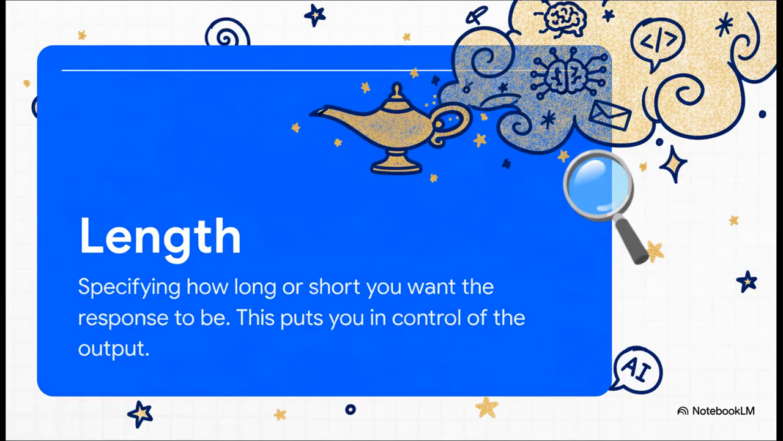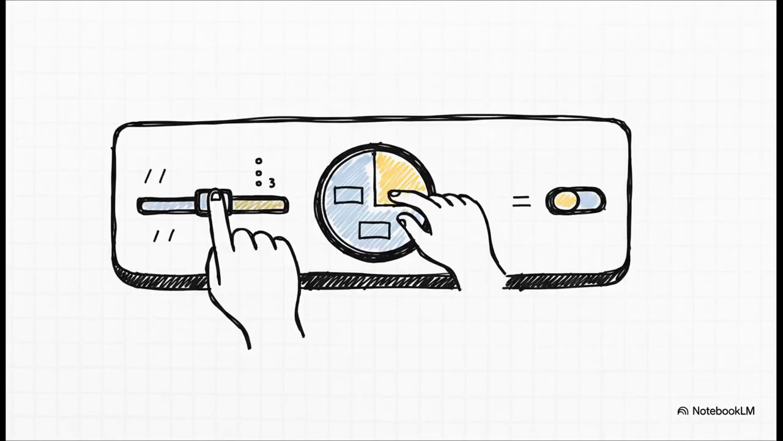Next up, L is for length. Have you ever asked for a quick summary and gotten a giant wall of text? Or, the opposite. Specifying the length you want solves this problem forever. It's going to save you so much time and effort. Think of it like you're adjusting the dials. You can be as precise as you want. Using phrases like in 3 bullet points or in a single sentence puts you right in the driver's seat, letting you fine-tune the output to the exact format you need.